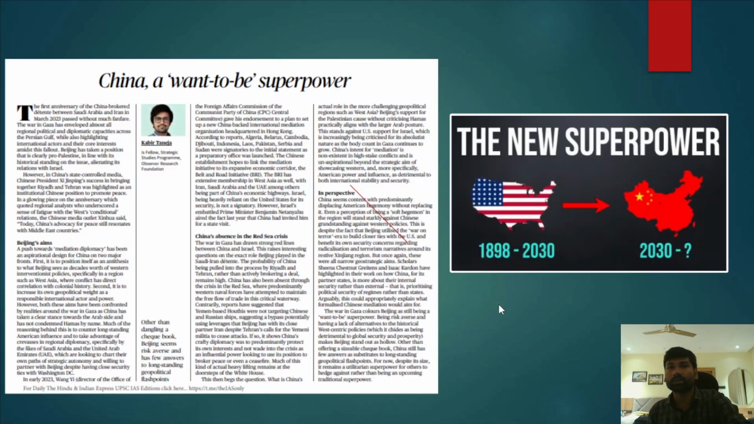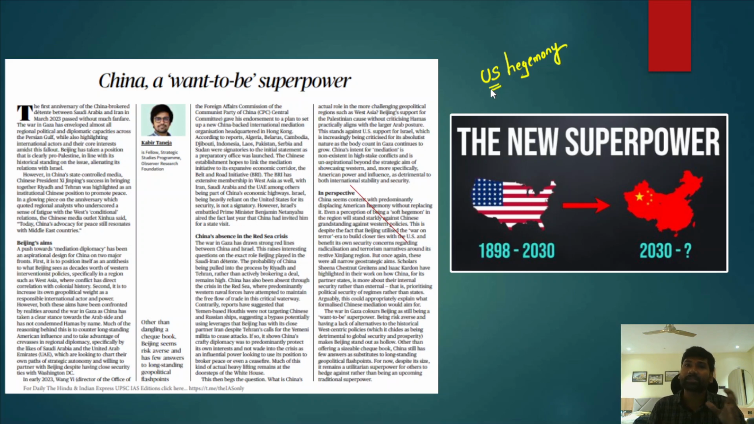Okay, so let's discuss the next very important editorial, that is with respect to China. China wants to be a superpower. We all know that China has been growing at a faster pace, and in fact it has been challenging US hegemony across the world. Therefore, in this context, we will understand the shortcomings that China has been facing.